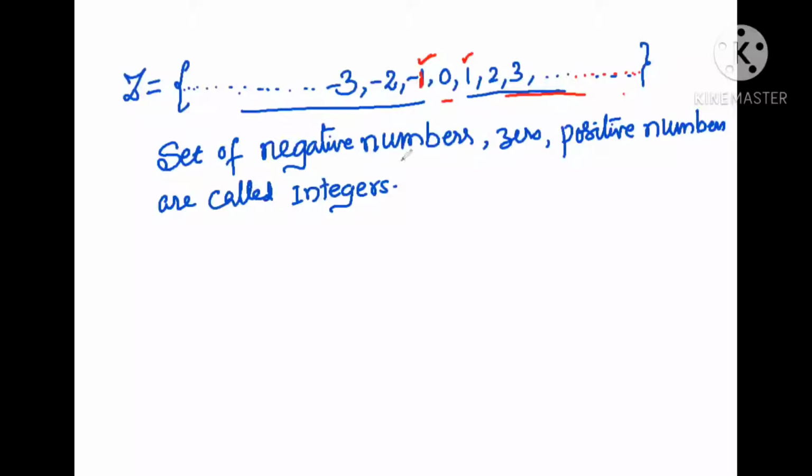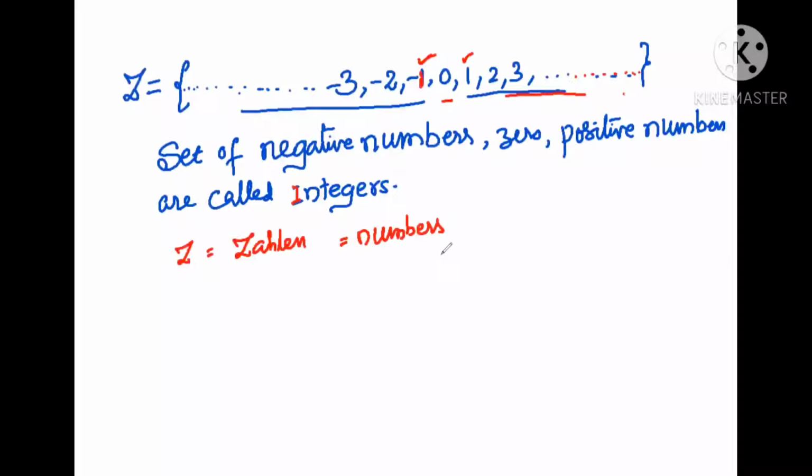Then you may wonder why we represent integers by Z instead of I. Here the first letter is I, but we are representing Z because in German, Z stands for Zahlen. Zahlen means total numbers, including positive numbers, negative numbers, and zero.